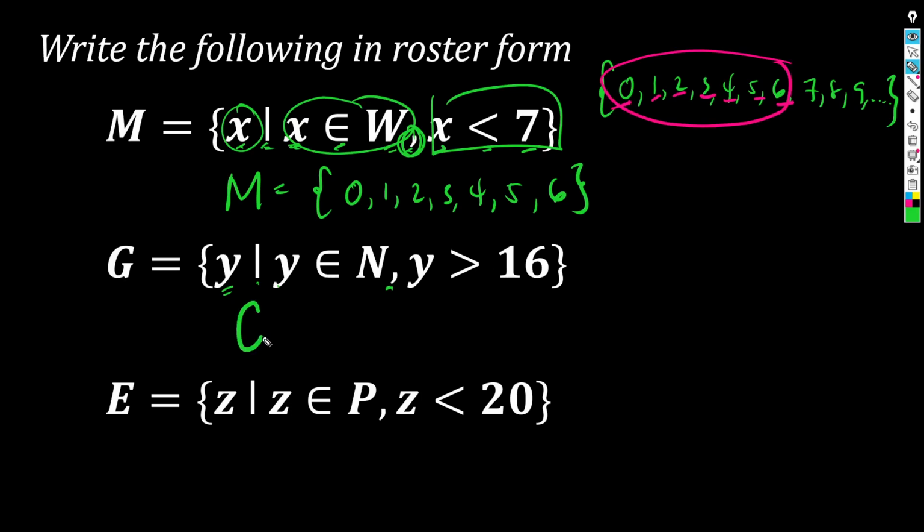Pwede natin bilisan ito ng konti. G daw. Natural ka, sabi, pero greater than 16. Kasama ba si 16 sa set G? Hindi, because 16 is not greater than 16. But what is the smallest natural number that is greater than 16? Correct. It's 17. So you start from there, no? 17, 18, 19, 20.